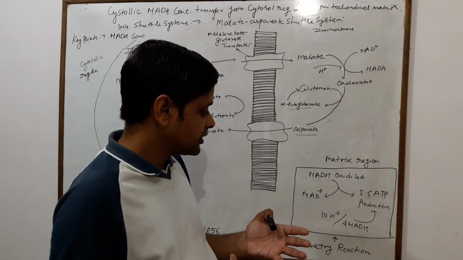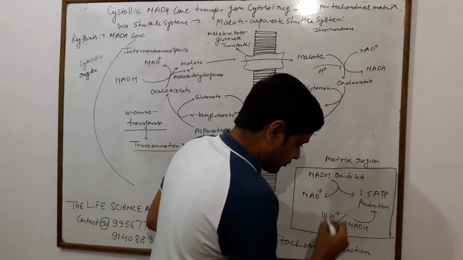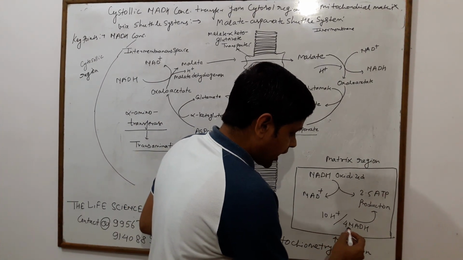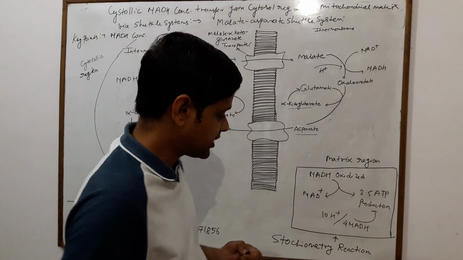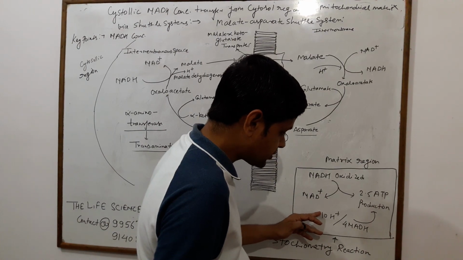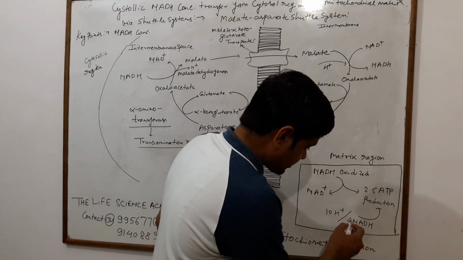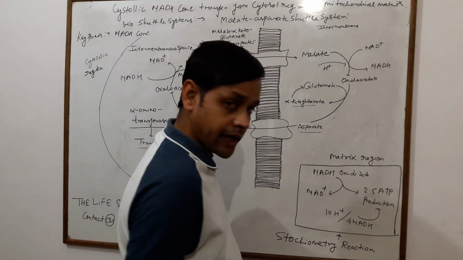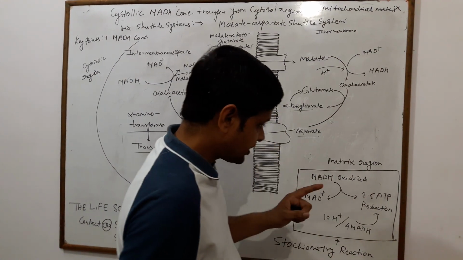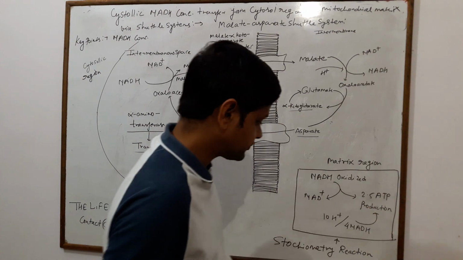If 4 NADH is oxidized, and per 2 protons, 10 protons are liberated, then if we cancel this reaction by dividing by 2, we easily calculate that 2.5 ATP is produced.